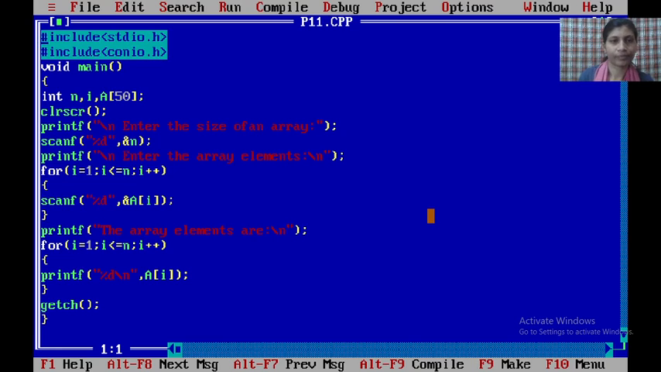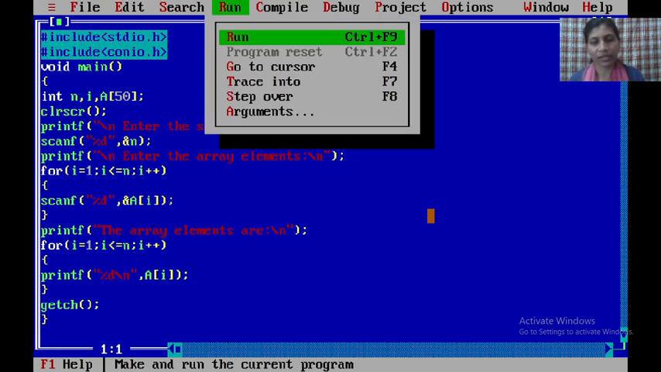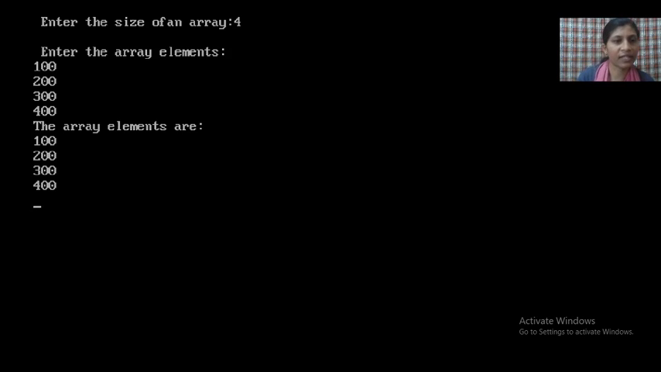Okay. See, if you want to run this once again, if you want only 4 values, the array size is 4. I want only 4 values. Just press 4. I want 100, 200, 300, 400. I want to display these 4 values. Just press the Enter key. See here, the array elements are 100, 200, 300, 400. These are the 4 values I want to display on the monitor screen. So these values are displayed.